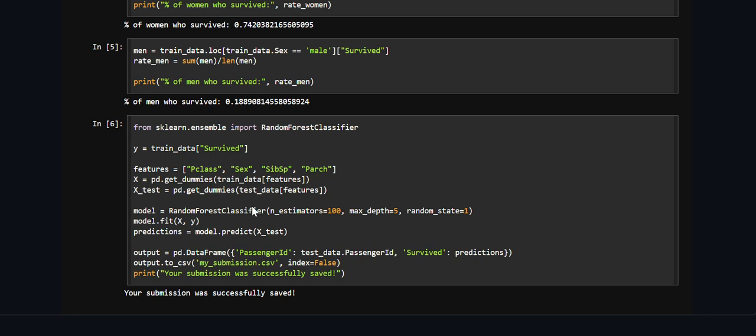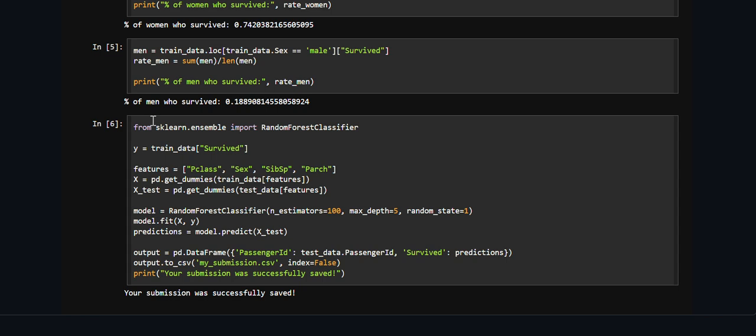So it looks like this is the machine learning side of things. They basically did a scikit-learn ensemble random forest classifier, trained the data based on the number of people who survived. The features were pclass, sex, parch, and the other SibSp there. There's a pandas get_dummies for the training data features. There's a testing data set, which is pandas get_dummies for the test data for the features.